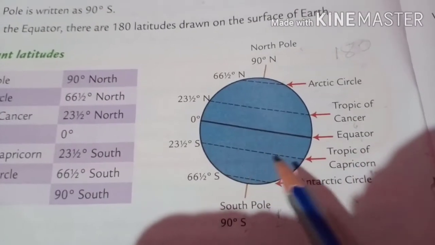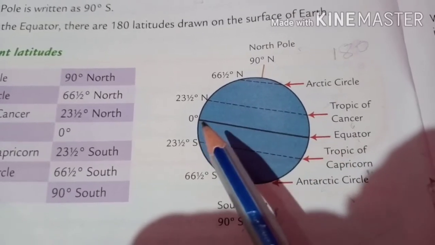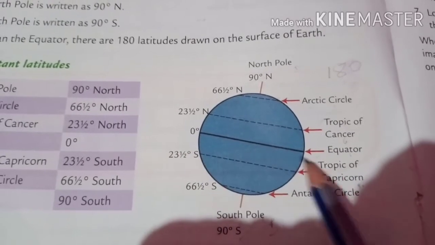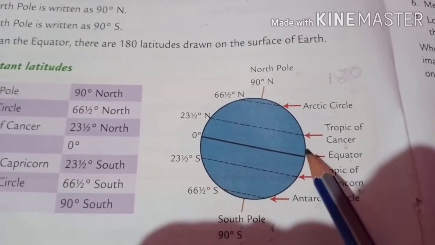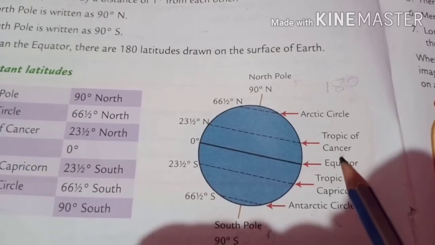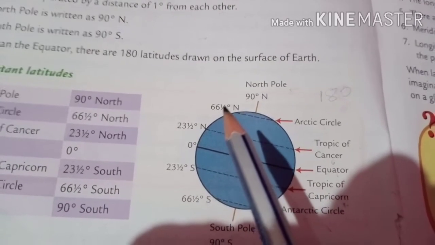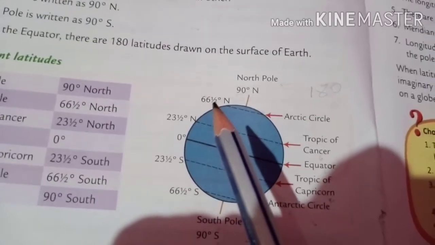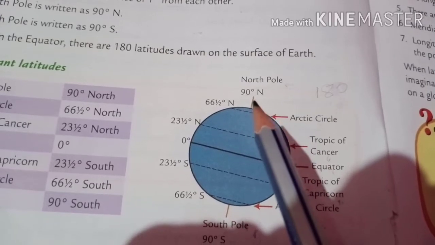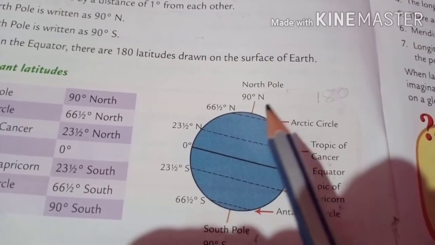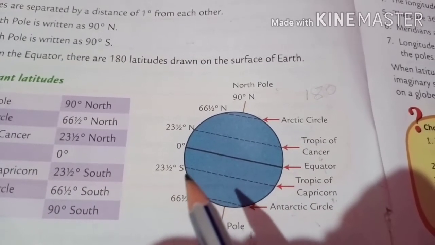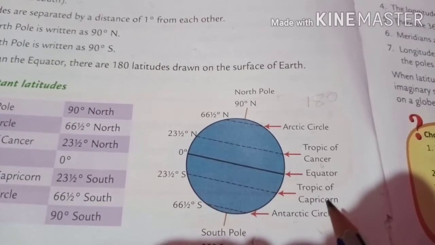According to this picture, we can see that the earth is divided into two equal parts, the northern hemisphere and the southern hemisphere. The middle is the 0 degree equator. From the 0 degree equator to 23.5 degree north is called the Tropic of Cancer. From there, moving further north to 66.5 degree is called the Arctic Circle. From the Arctic Circle to the end at 90 degree it is called the North Pole. Moving downwards from the 0 degree equator to 23.5 degrees south, we call it the Tropic of Capricorn.